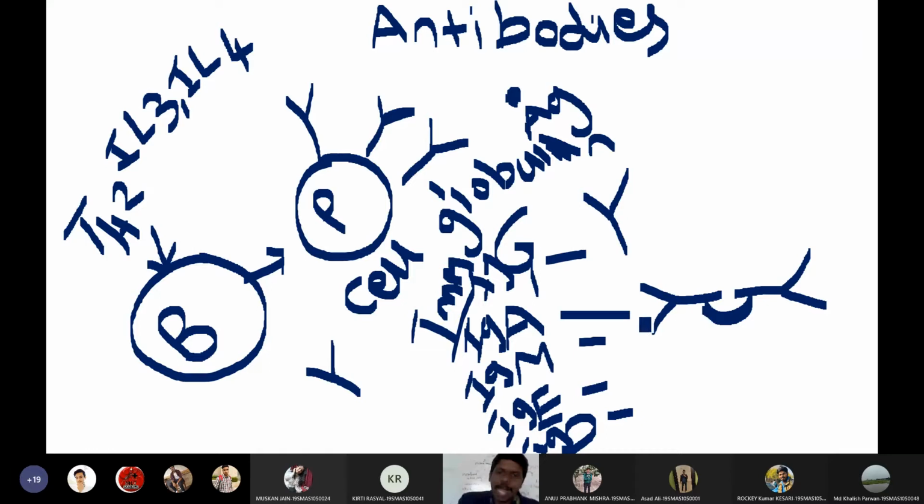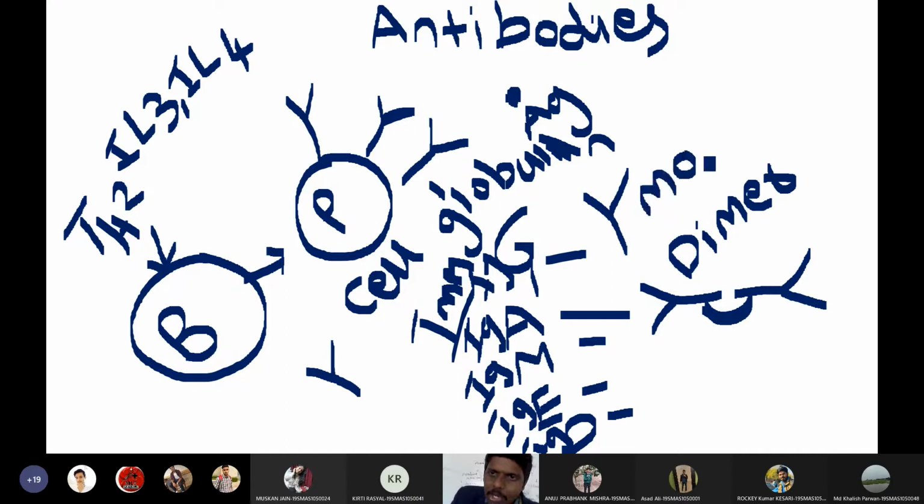So this is the structure of IgA. That means 2 antibodies together are there, which is why it is called a dimer, D-I-M-E-R. Whereas IgG is a monomer, which means only one antibody is present.